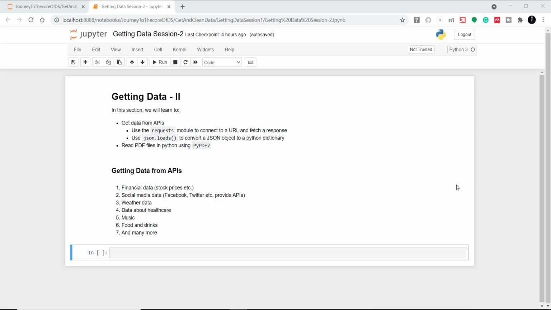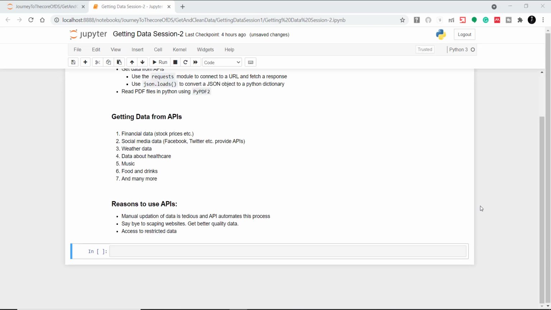APIs are created by companies and organizations to provide restricted access to data. It is very common to get data from these APIs for data analysis. For example, you can get financial data, such as stock prices, social media data, with Facebook, Twitter, etc. providing APIs, weather data, data about healthcare, music, food and drinks, and almost every other domain.